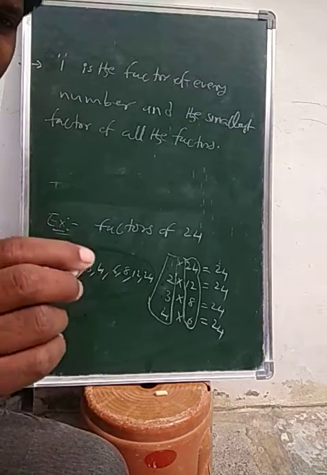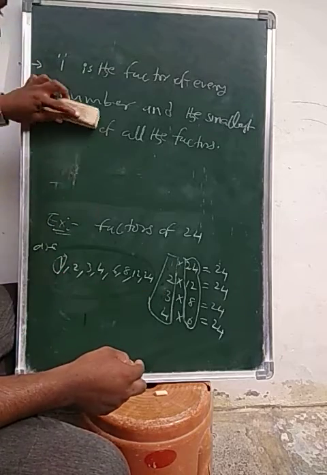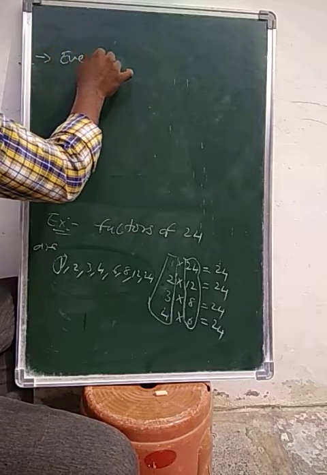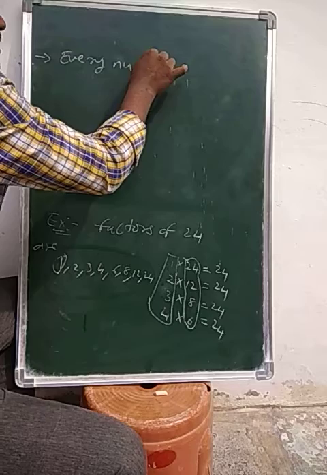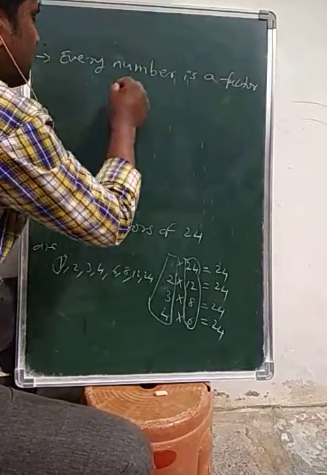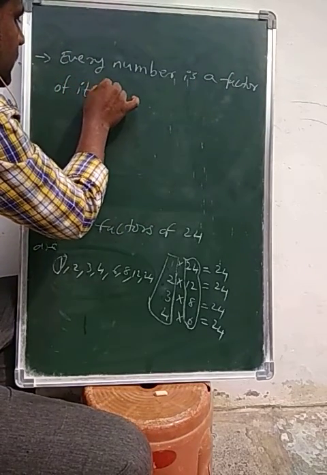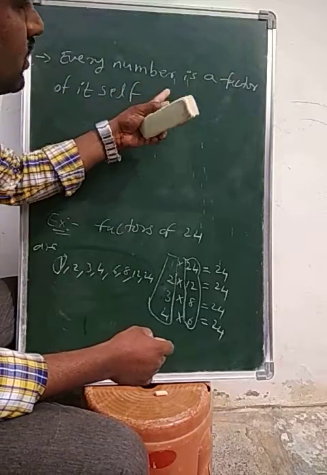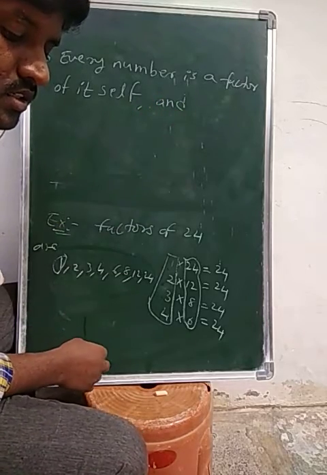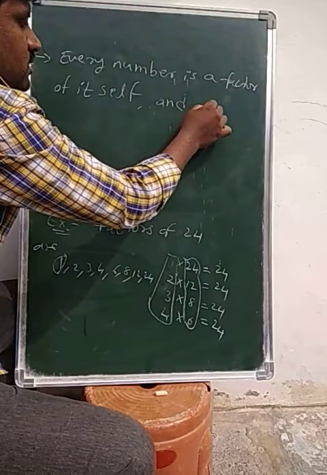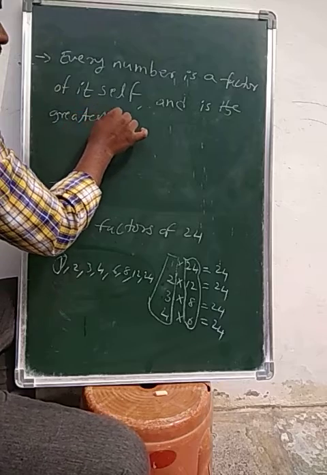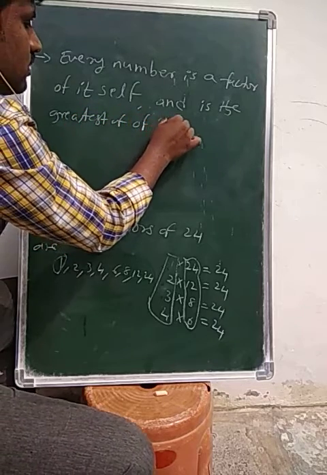Now every number is a factor of itself. You can write the next statement: every number is a factor of itself, and it is the greatest of its factors.